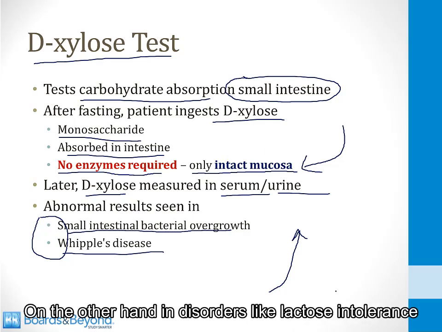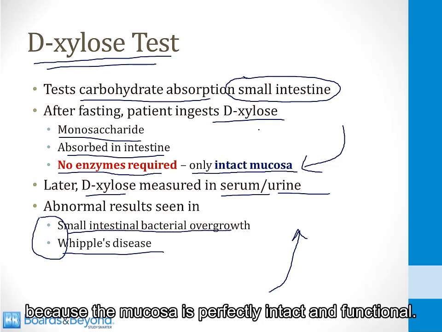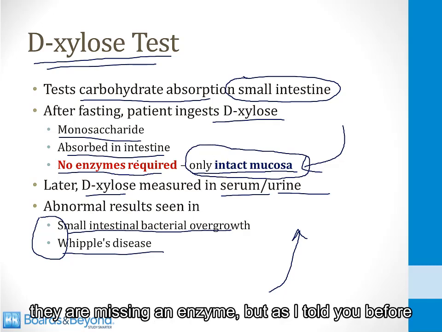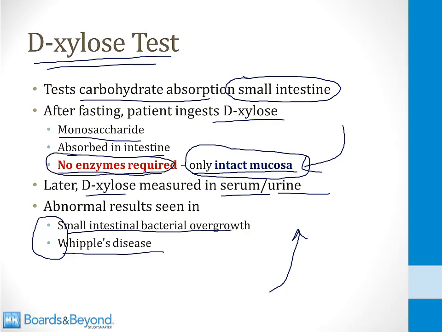On the other hand, in disorders like lactose intolerance, you will have a normal D-xylose test result because the mucosa is perfectly intact and functional in lactose intolerance. The only problem is that they are missing an enzyme, but as I told you before, no enzymes are required for the absorption of D-xylose.